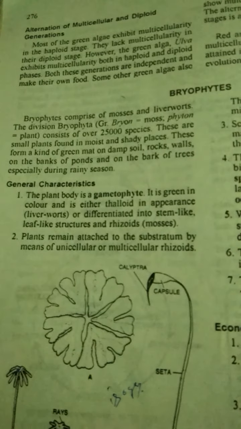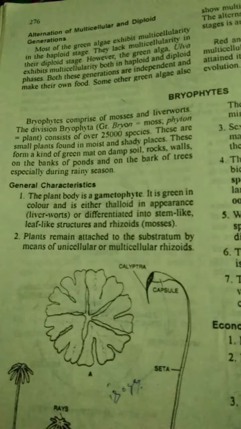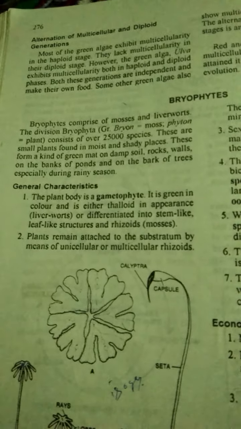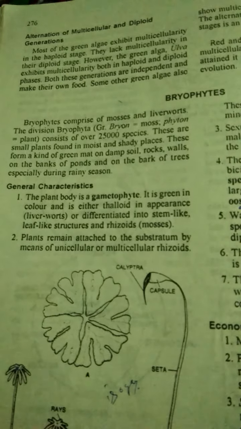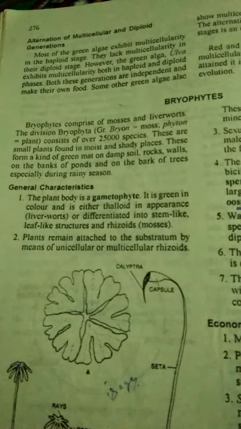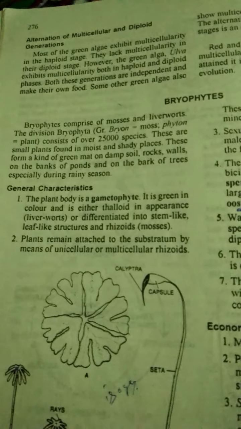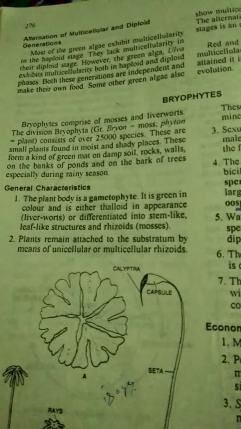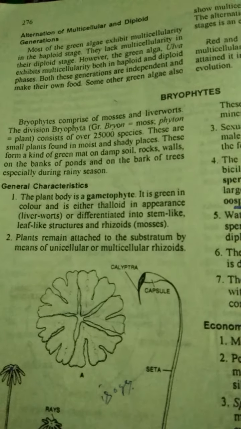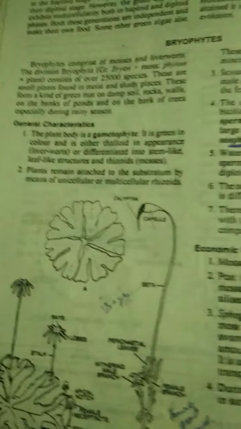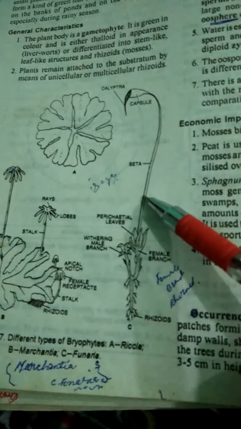of plants. There are about 25,000 species of these moss plants present, and these mainly grow on moist and shady places. And these may form a kind of green mat on damp soil. That's a green mat formed on the walls, on the rocks, on the banks of ponds, and on the barks of trees.